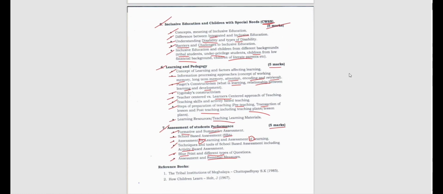Of course, the syllabus is not going to change again and again. Some of you are asking whether the syllabus is going to remain the same. Of course, 99% the syllabus will be the same. Even if they want to change, they will not change it so much. And I don't think that they are even going to change, because we have already seen that last year only it was changed, right? So this syllabus will last now.